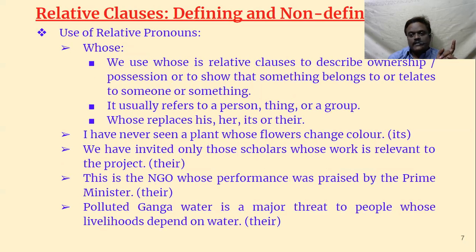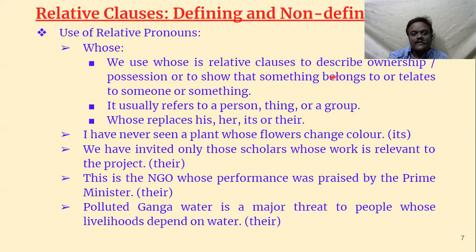I hope you understand. Then whose. Who, whom is over. Whose is also a relative pronoun. We use whose in a relative clause to describe ownership, like his, her, its, their. It is a possessive. You say it is my book, it is his book, it is your book, it is their book, it is its book.